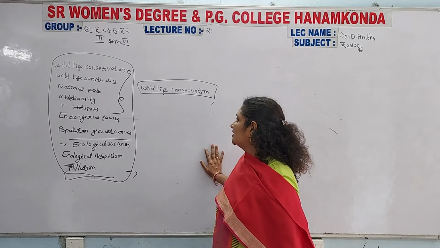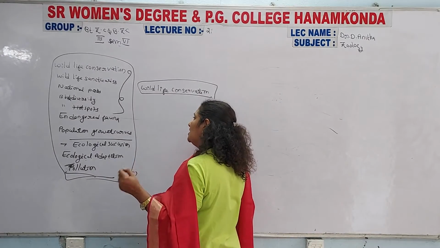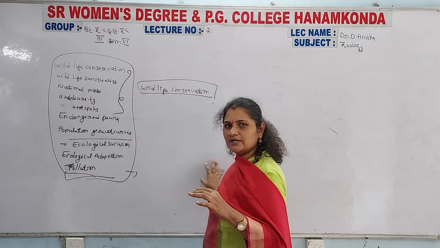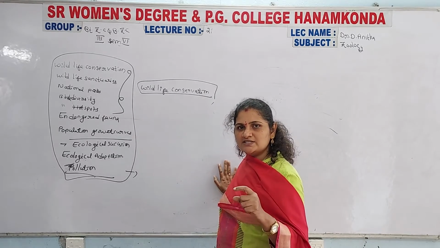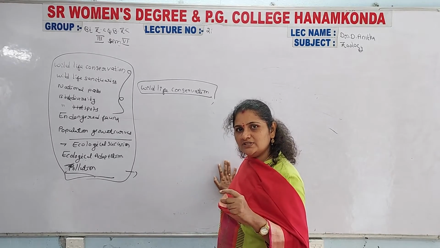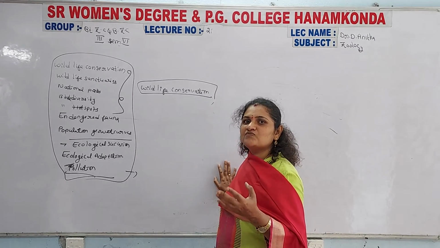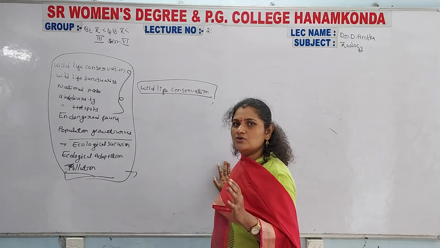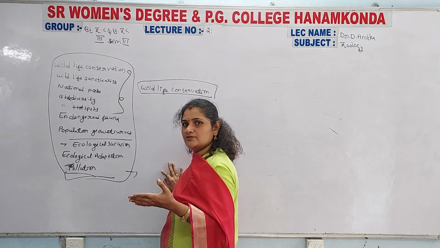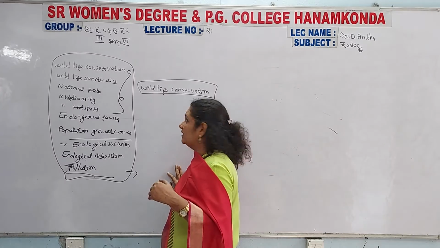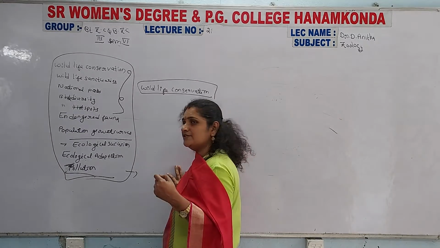If the question asks you to write on biodiversity, then you write the biodiversity answer, biodiversity hotspots in India, endangered fauna of India, wildlife conservation of India, national parks, and wildlife sanctuaries. You can write in this way also, whether they ask a biodiversity question, or wildlife conservation, or endangered fauna.